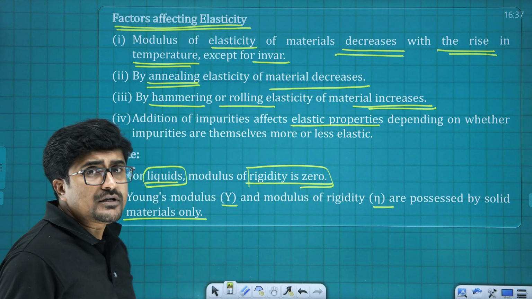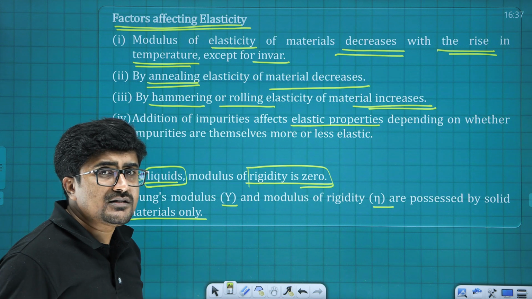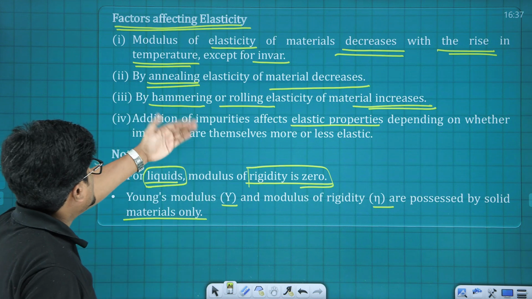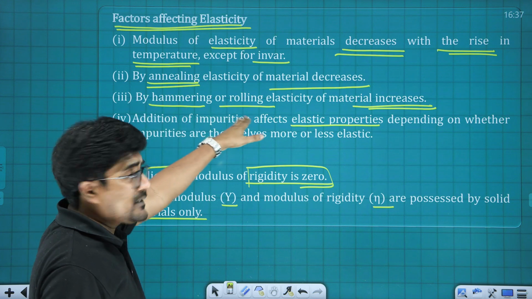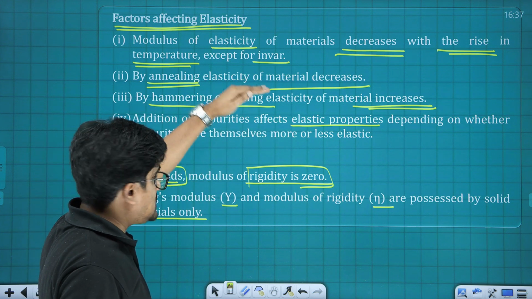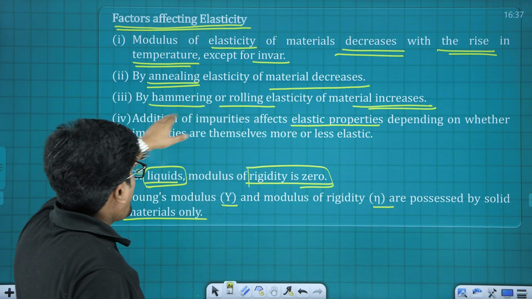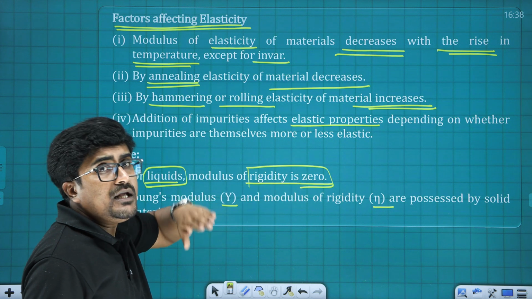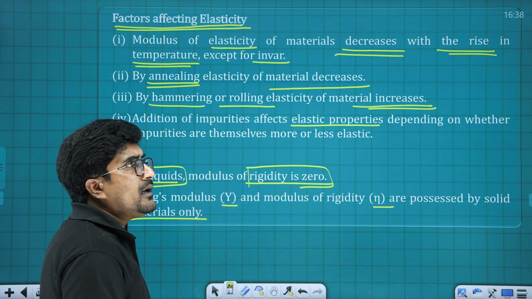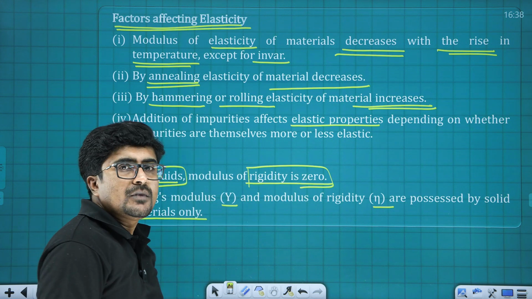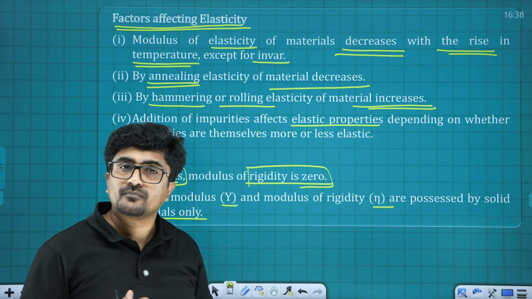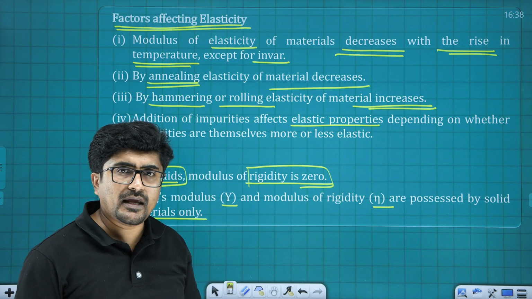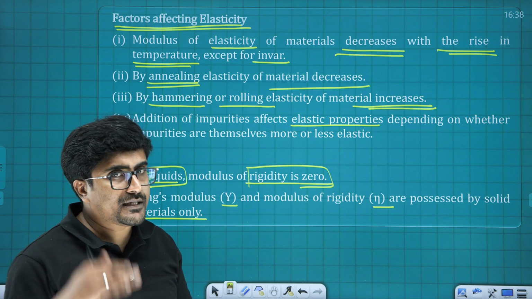So, what happened to the elasticity when temperature was increased? Once temperature was increased, elasticity decreased. And annealing impact, again the elasticity decreased. Now, hammering as well as rolling, elastic property got increased. So you can keep in mind like this: if you need to increase the elasticity, the possibility is hammering. In other cases it will decrease.